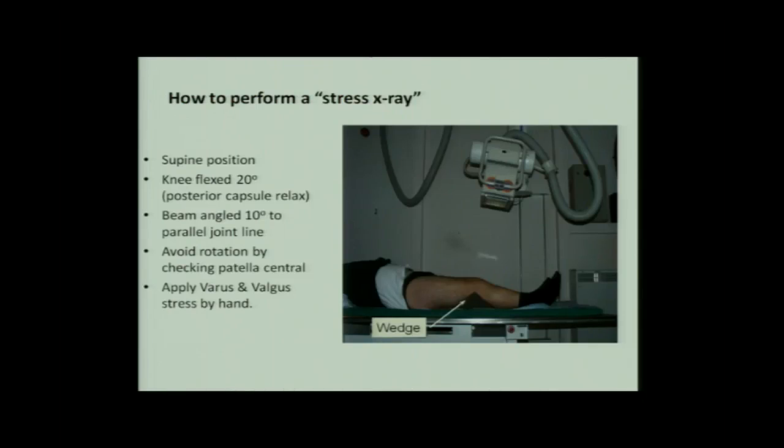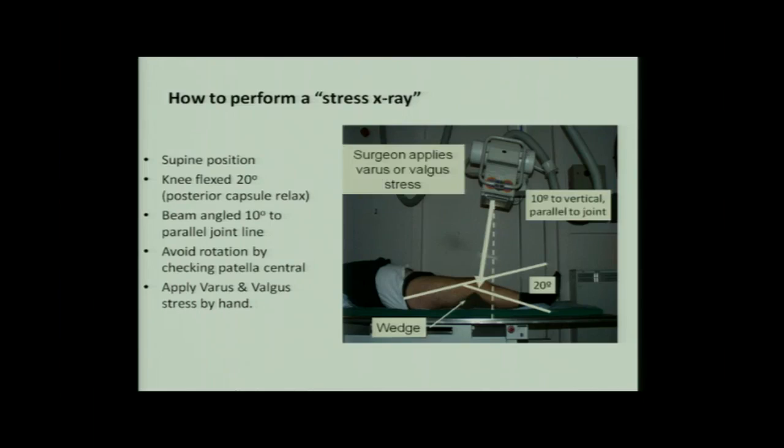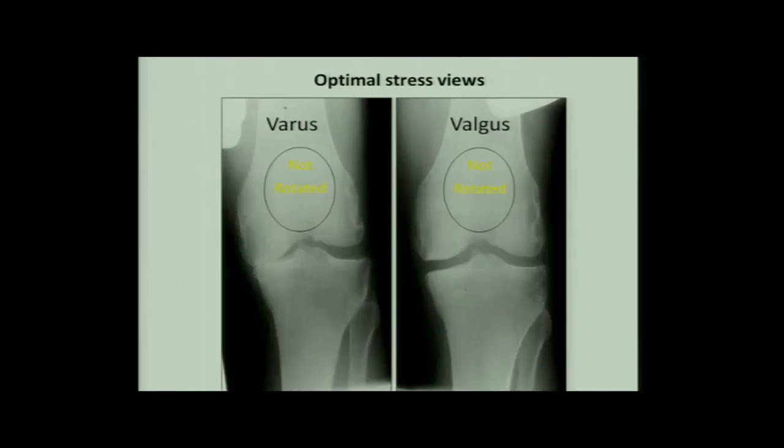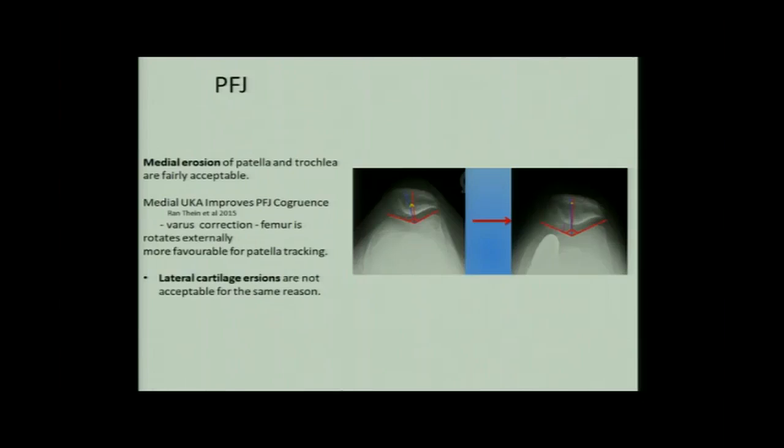But for doing this, we need to do these X-rays very carefully. In the initial 50-60 cases, we must do it ourselves and teach our radiographer how to do them. Little flexion, 20-degree flexion, X-ray tube pointed 10 degrees, and then you apply stress, varus or valgus. The patella should be right in the center to have a good X-ray, and then only can we say that this is a good stress X-ray and take a decision based on that.